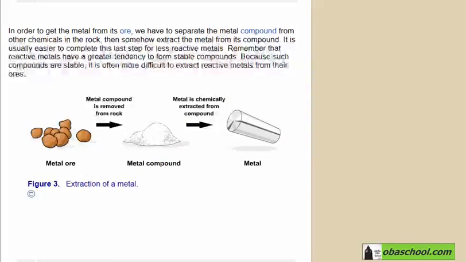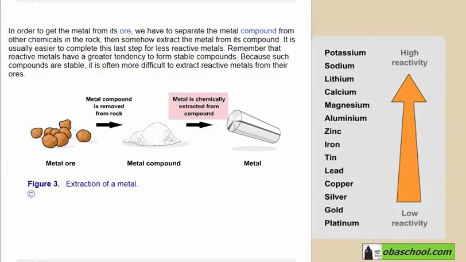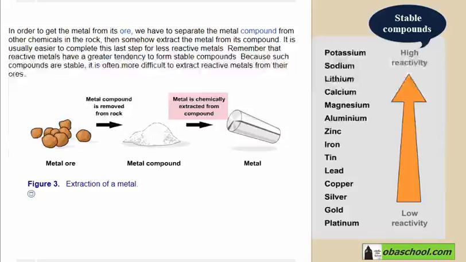In order to get the metal from its ore, we have to separate the metal compound from other chemicals in the rock. So usually the metal will be in a compound. This means that we have to separate the metal compound from other chemicals in the rock. Then we will extract the metal from its compound. It's usually easier to complete this last step, which is the extraction of the metal from the compound, for less reactive metals. Keep in mind that reactive metals have a greater tendency to form stable compounds. So the less reactive metal will form a less stable compound, and thus it will be easier to extract it.